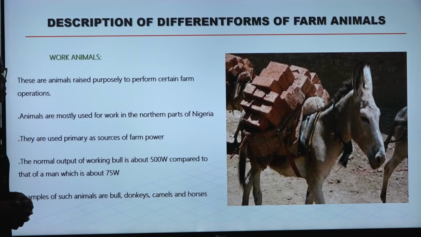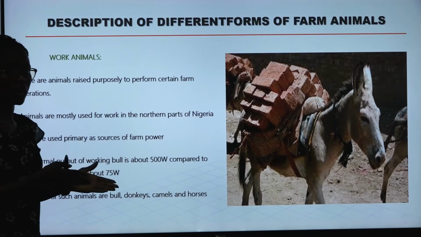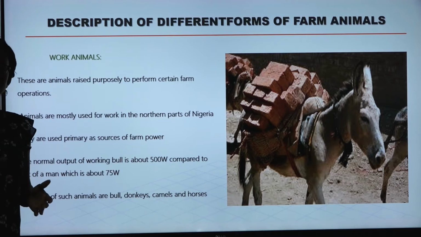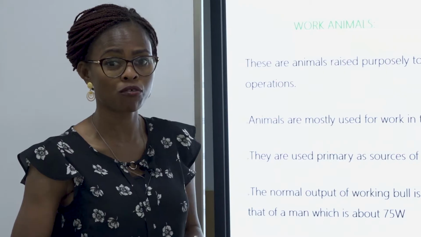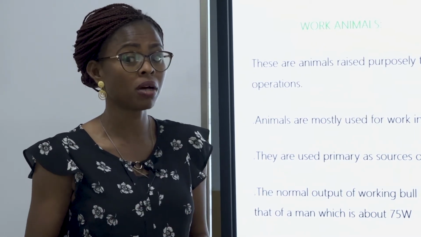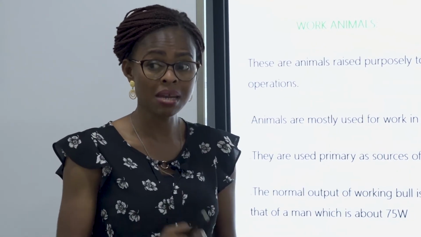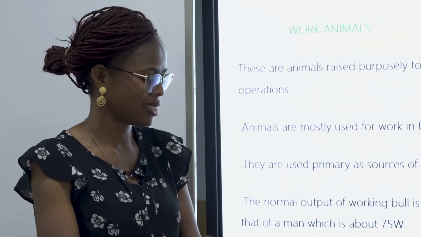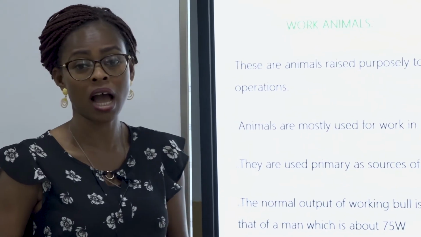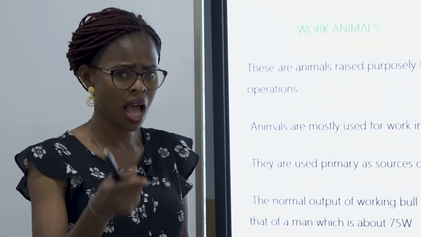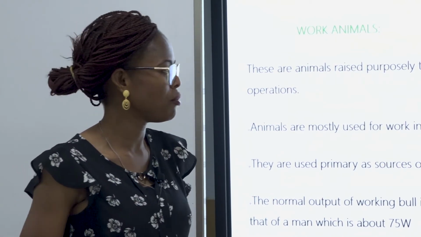And their normal output compared to that of man is higher. How do we mean? The normal output of a working bull is about 500 watts compared to the output of man, which is about 75 watts, meaning animals work more than humans. Examples of such work animals are bull, donkey, camel, horses. I'm sure you know some of them, and you're mentioning them already.